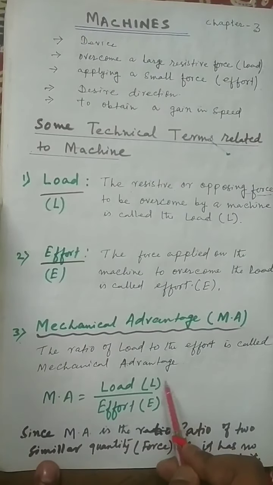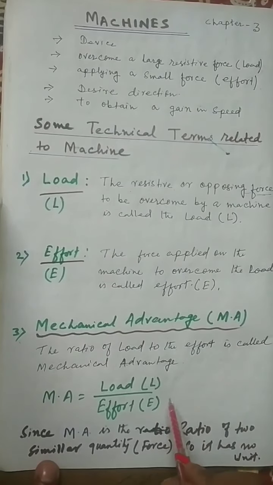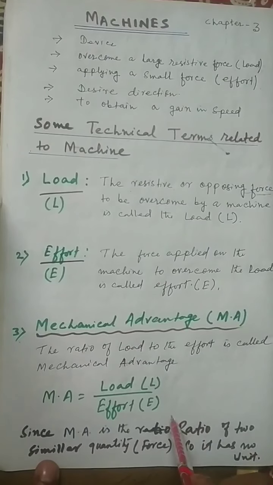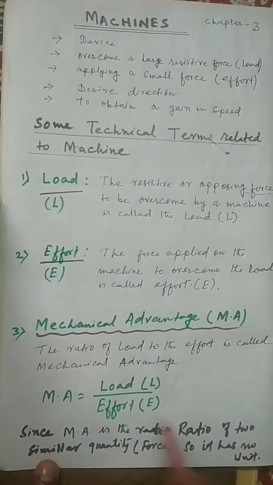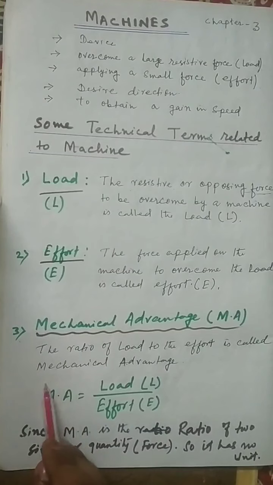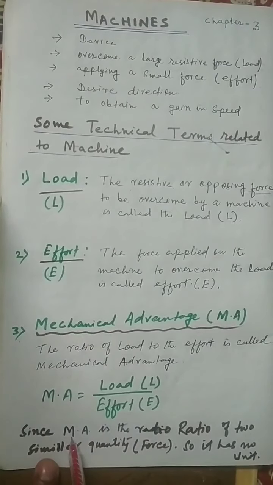If I write a 5 Newton load and a 10 Newton effort, the Newton will cancel, and 5 by 10 is 1 by 2, which means MA is 0.5. So what is the unit of mechanical advantage? Mechanical advantage has no unit, because it is the ratio of two similar quantities, and those quantities are forces.